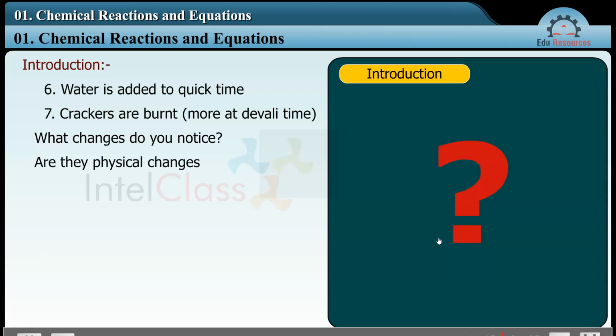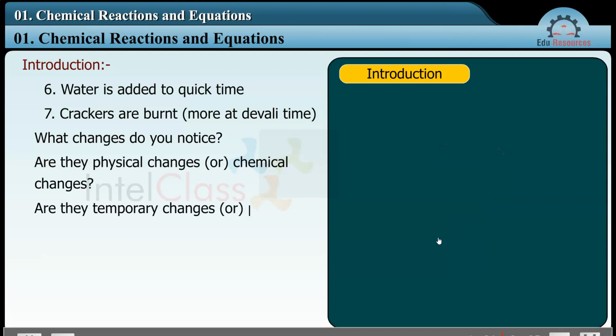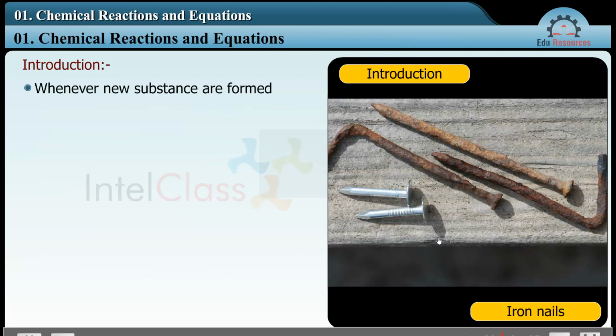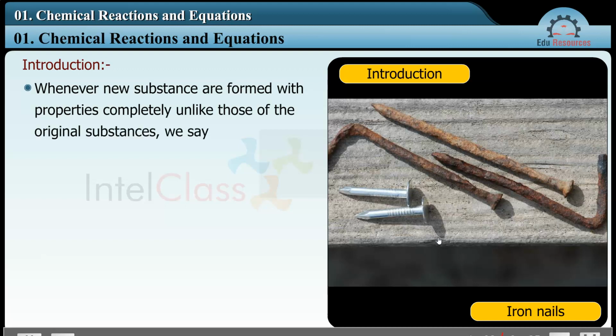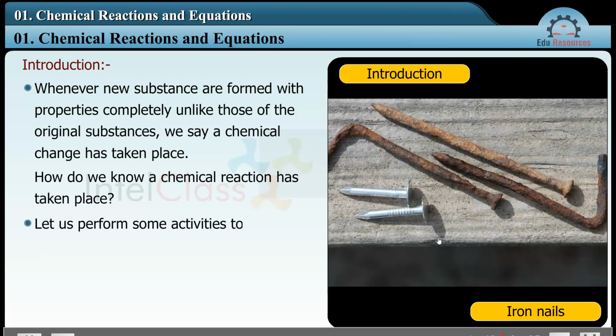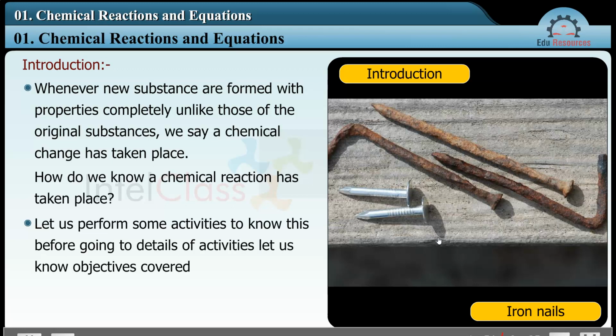Are they physical changes or chemical changes? Are they temporary changes or permanent changes? In all the above events, we observe that the nature of the original substance is changed. Whenever new substances are formed with properties completely unlike those of the original substances, we say a chemical change has taken place. How do we know a chemical reaction has taken place? Let us perform some activities to know this. Before going to the details of the activities, let us know the objectives covered in this chapter.